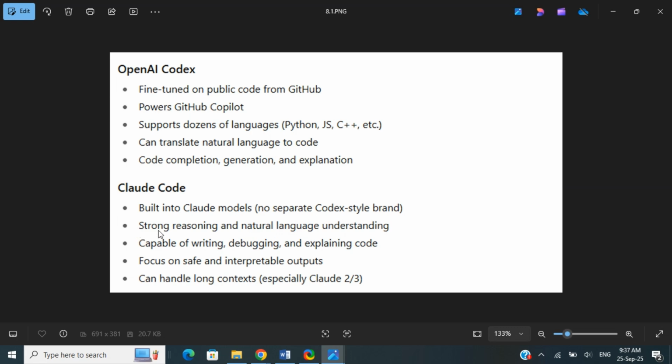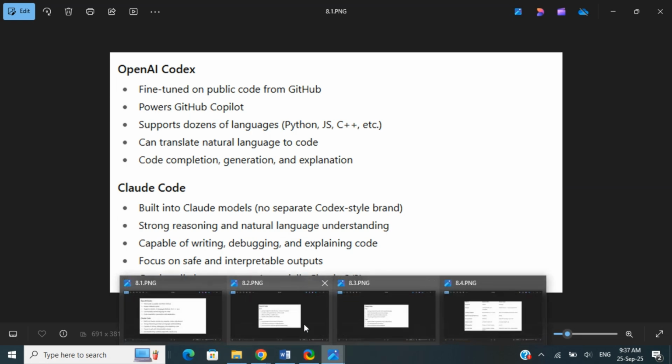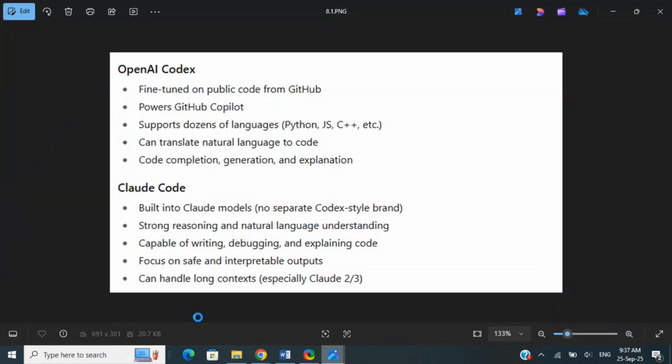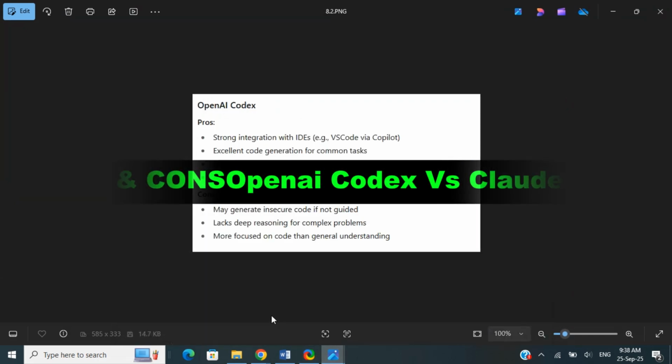Claude Code is built into the Claude models. There is no separate Codex-style brand like GPT or OpenAI. It has strong reasoning and natural language understanding. It's capable of writing, debugging, and explaining code, it's focused on safe and interpretable outputs, and it can handle long context, especially with the Claude models. So these are the features of Claude Code. Next, let's look into the pros and cons of these platforms.